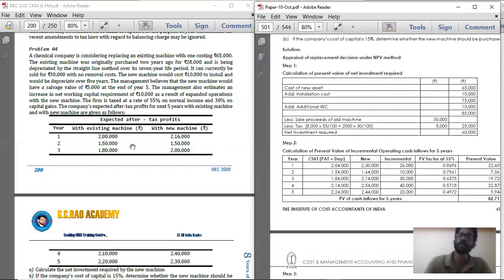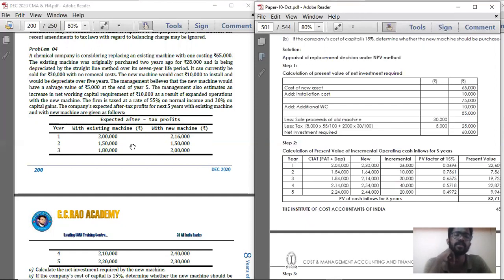See what they have given for problem number 4. A chemical company is considering replacing an existing machine with one costing 65,000. The chemical company is planning to replace the existing machine with the new one costing 65,000. The existing machine was originally purchased 2 years ago for 28,000 and is being depreciated by the straight line method over its 7 years life period.